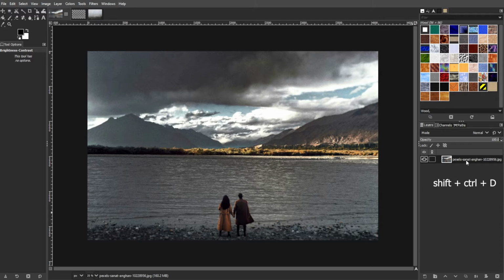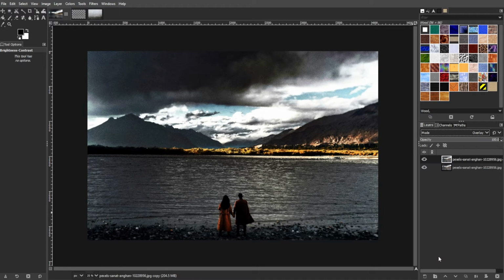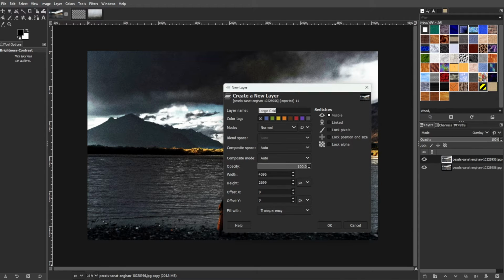Now, duplicate the image layer and change the duplicate layer's mode to overlay in the layers panel. Now, create a new layer and name it Block Explosion.